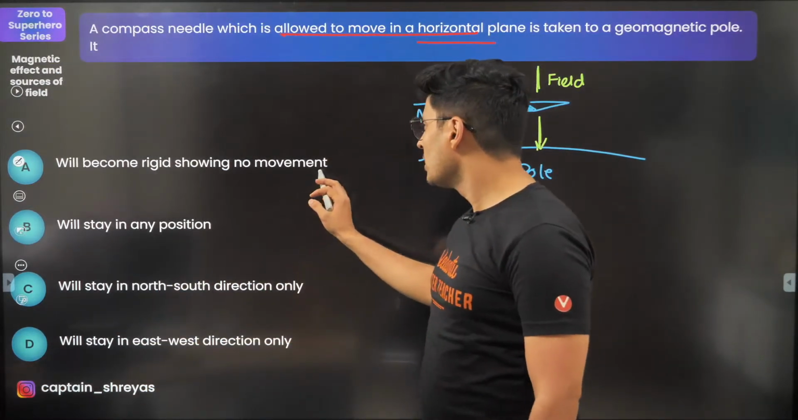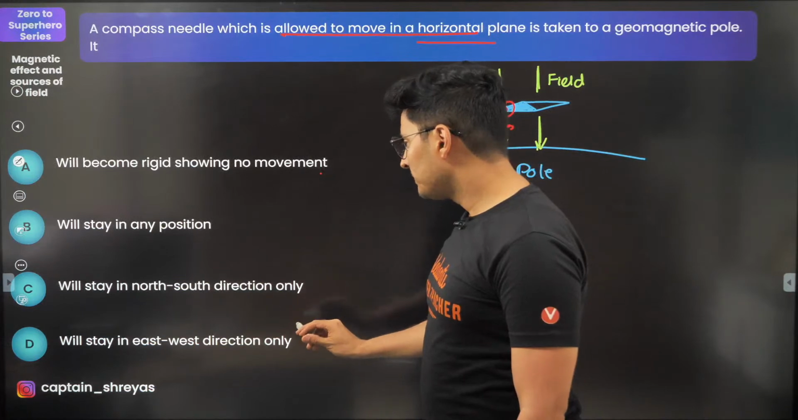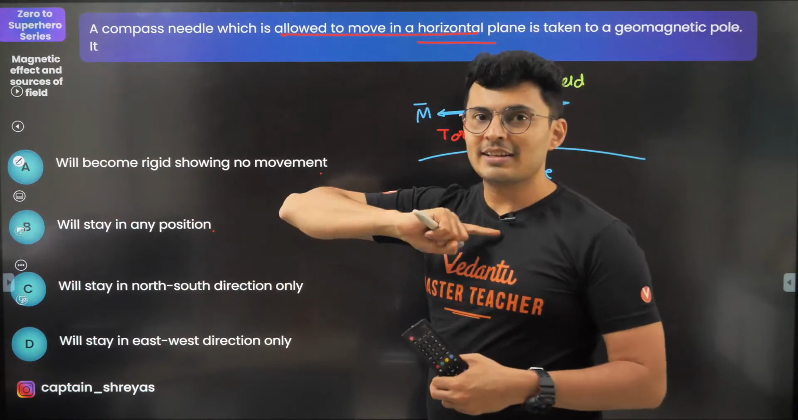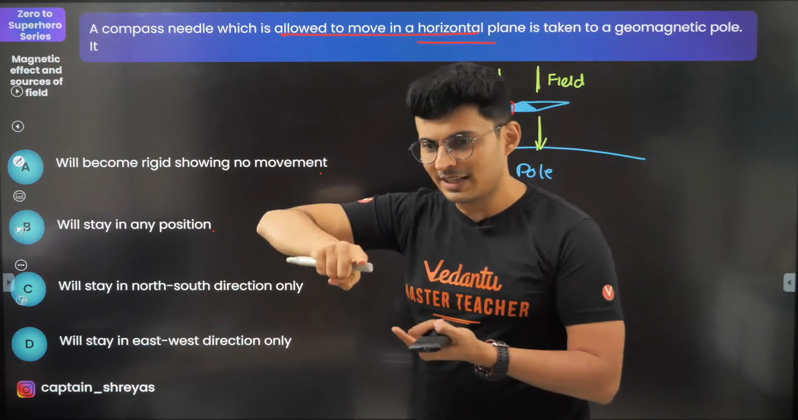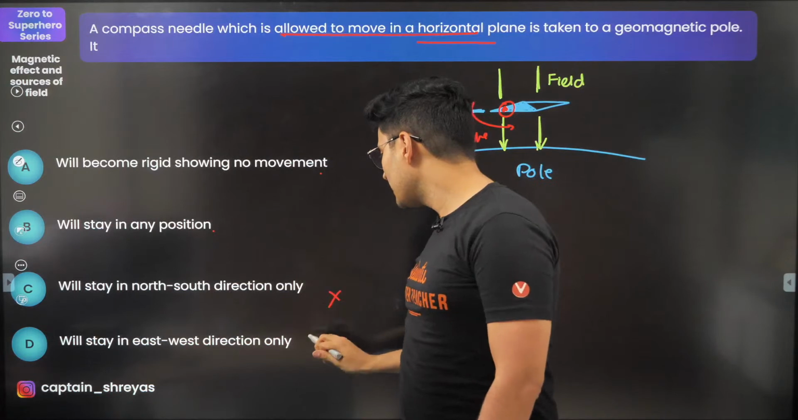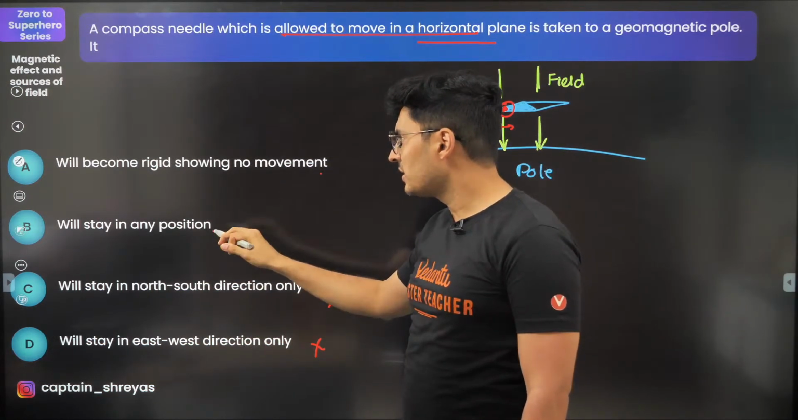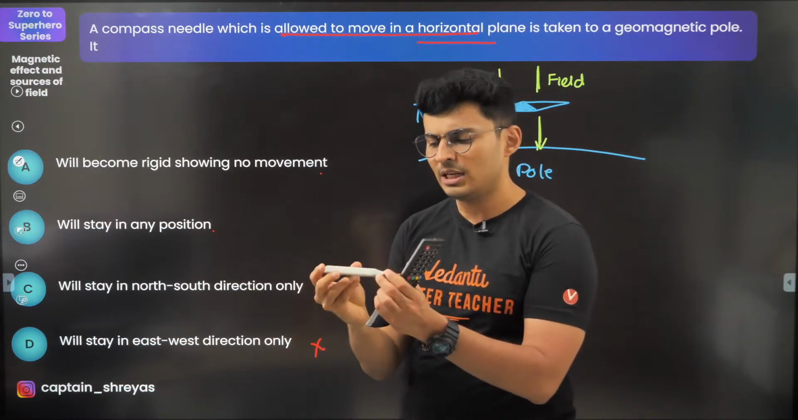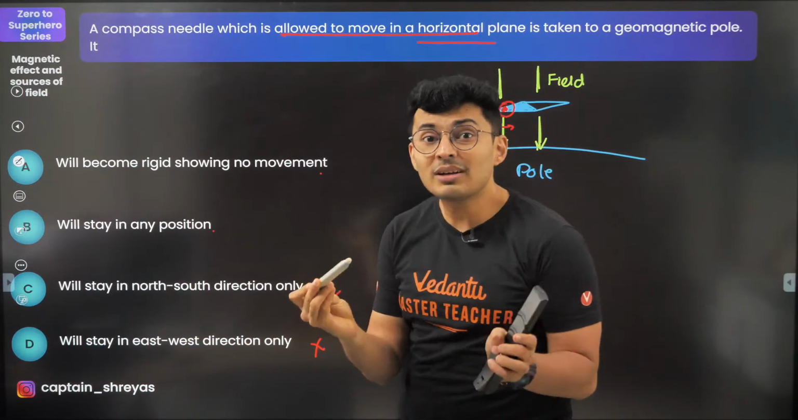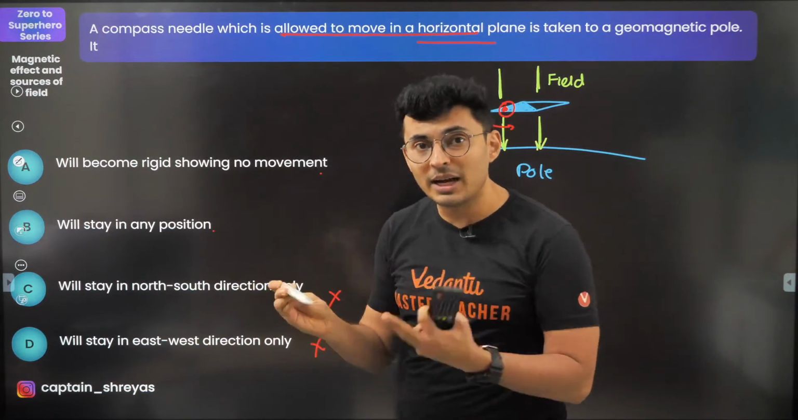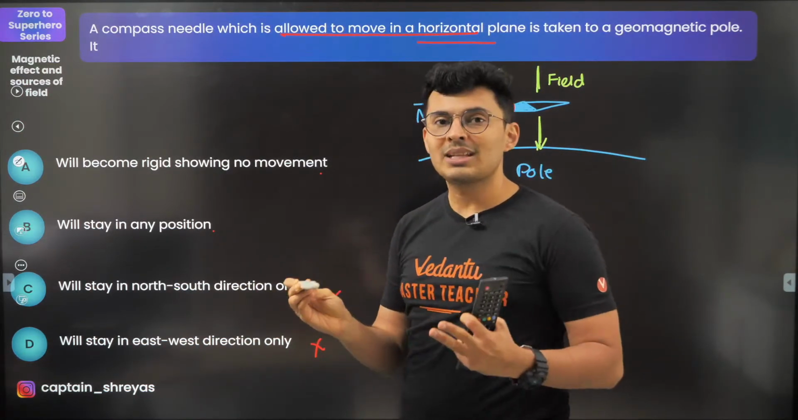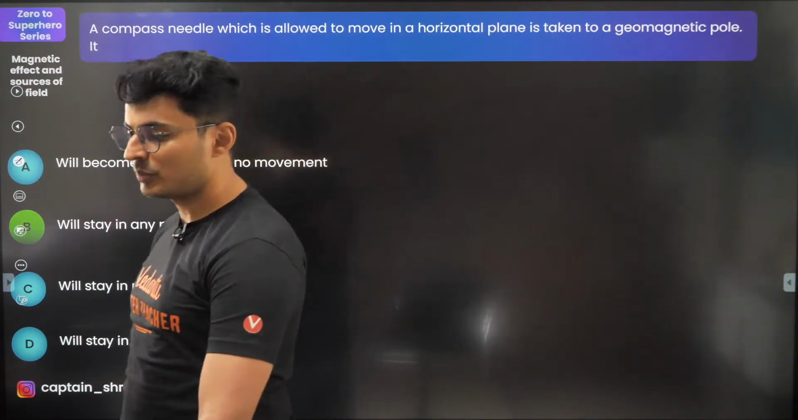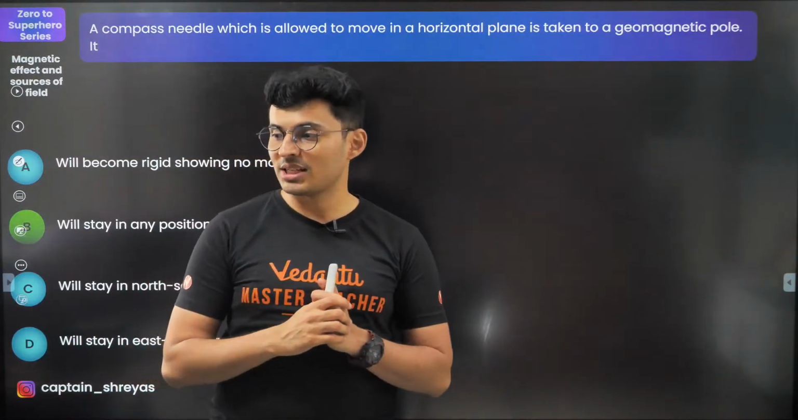But now you will be confused. Will there be no movement or east-west? No, north-south. It will stay in any position because over there is nothing like north, east, west, south. Whichever direction you keep it, it stays there. So C and D is getting eliminated. Will it stay in this or this? Rigid? No, it can't be rigid because if you move it, it will stay there. So it's not rigid. Rigid means you move it, it does not budge. It tries to stay there. That's rigid. So it's definitely not rigid. It will stay in any position that you leave it to. That's why it is option B.